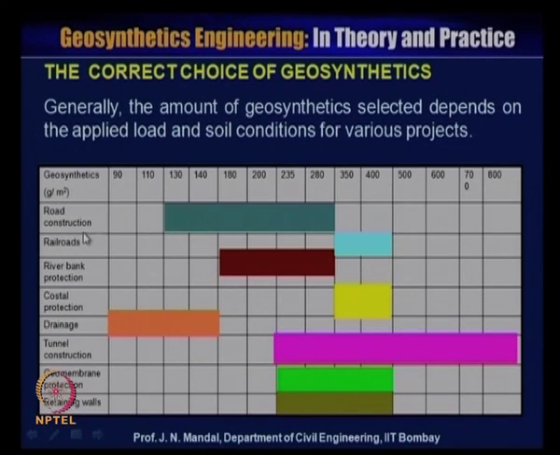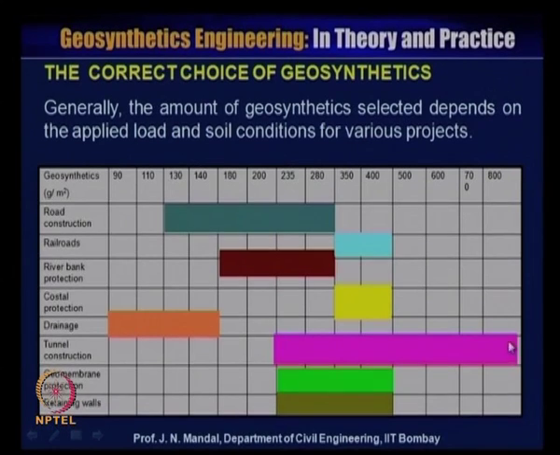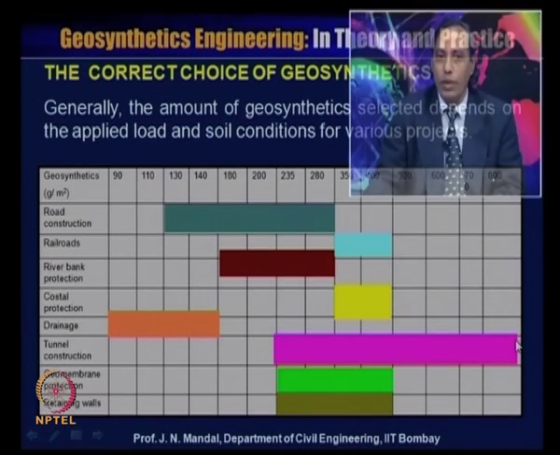And for road construction you can use within this range, 130 to let us say 280. This is specifically for a particular manufacturer. For the railroad you see a very high weight, it is 350 to 400. Whereas for tunnel you need very high weight, or you need very high strength. You can see starting from 235 to 800 gram per meter square.